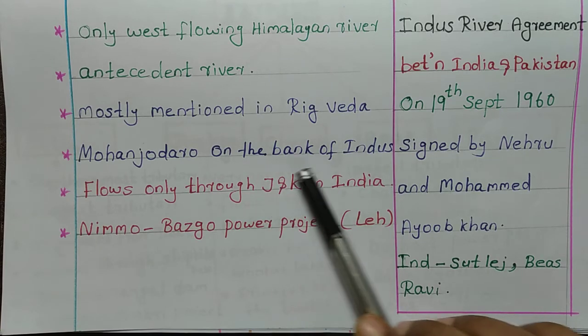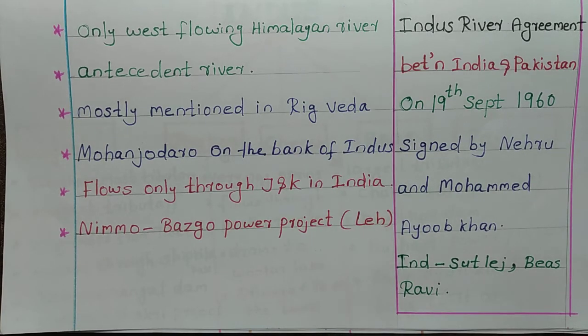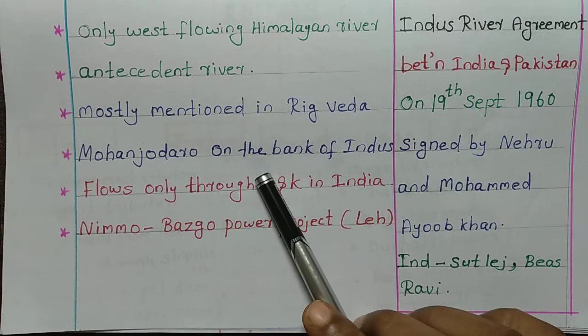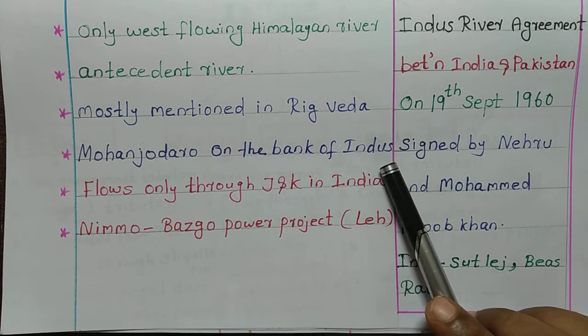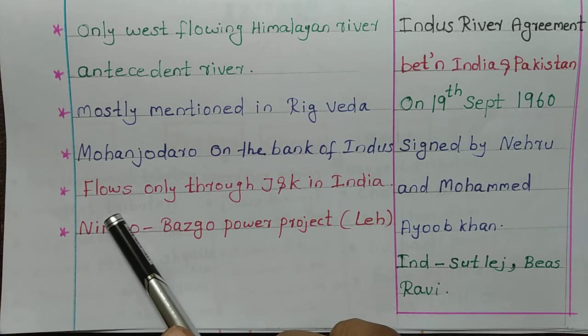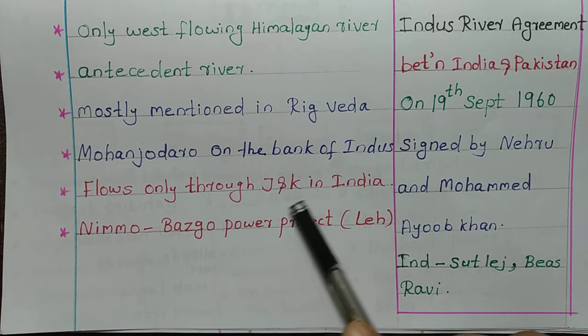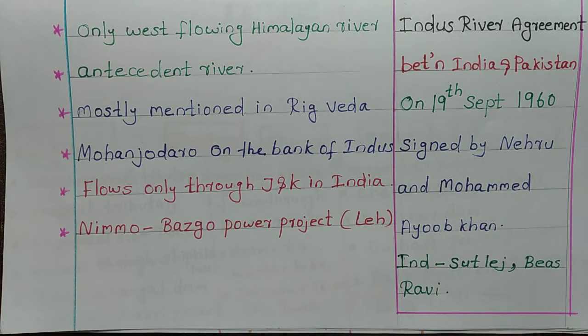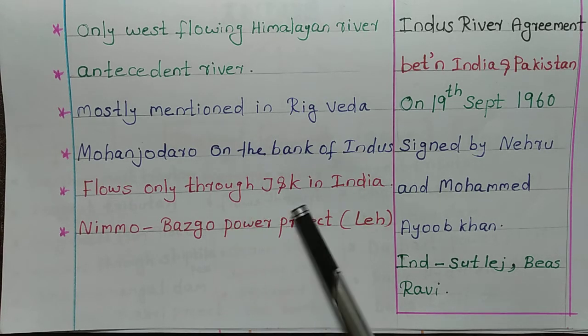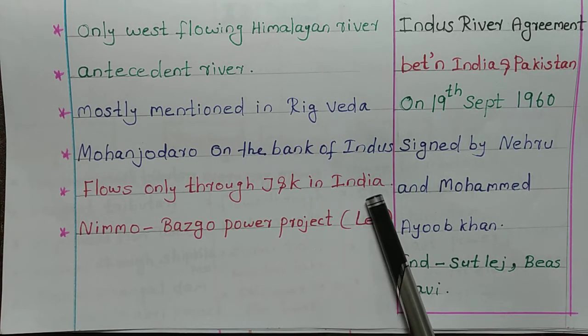Mohenjo-daro is on the bank of Indus. Mohenjo-daro is an Indus Valley civilization site. Indus flows only through Jammu and Kashmir in India.